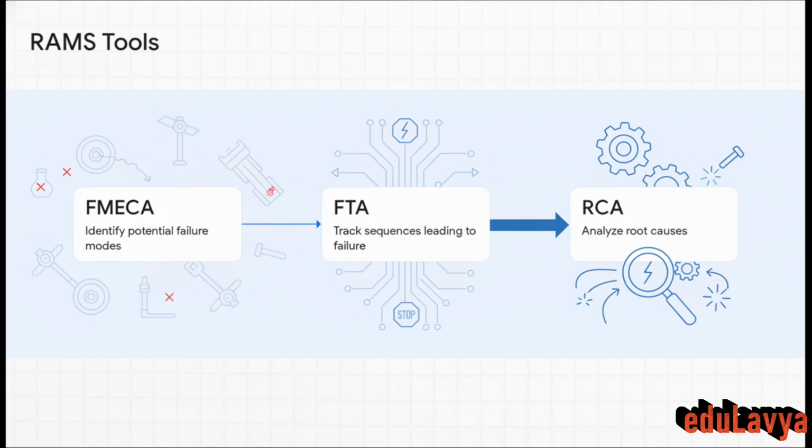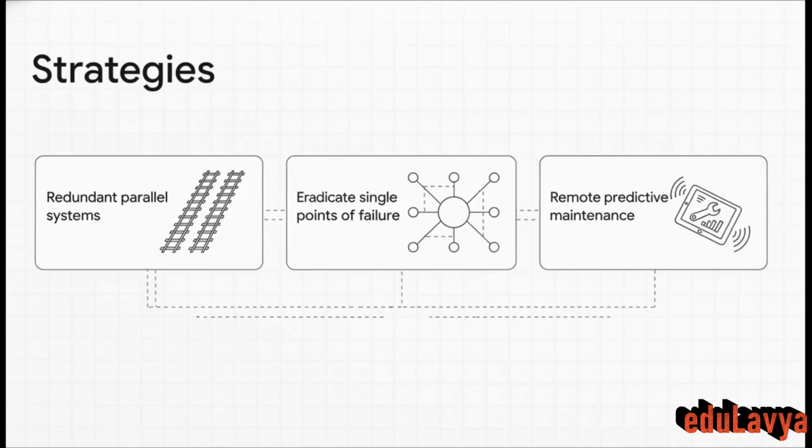Then we use FTA, or fault tree analysis, to track the exact sequence of events that could lead to those failures. Finally, root cause analysis helps us understand exactly why a failure originated so we can eliminate it. We use these tools to mathematically predict and prevent failure before it ever happens. Applying those analytical tools leads to some very concrete strategies.